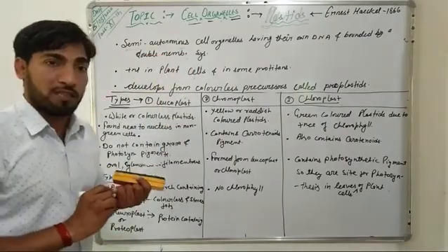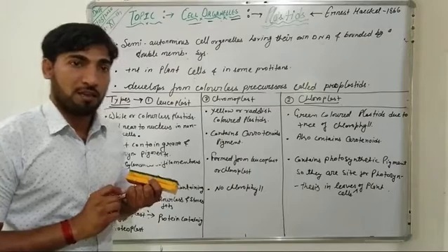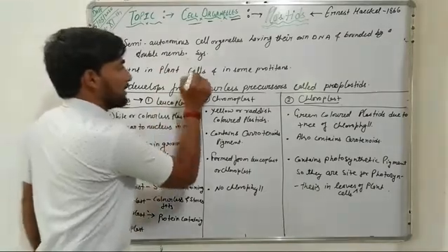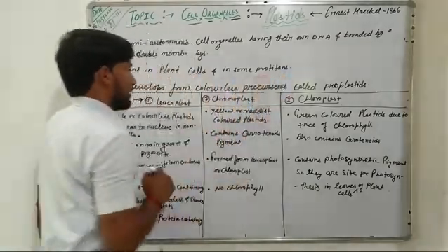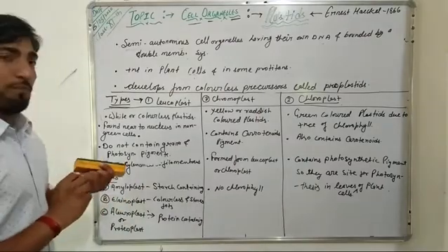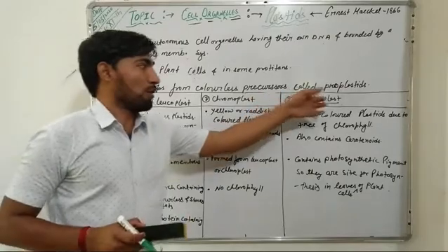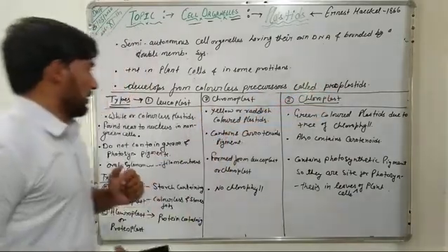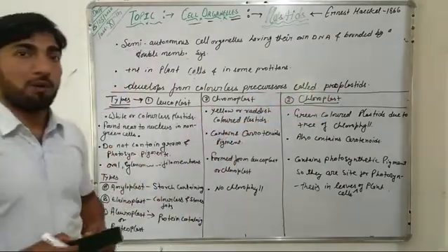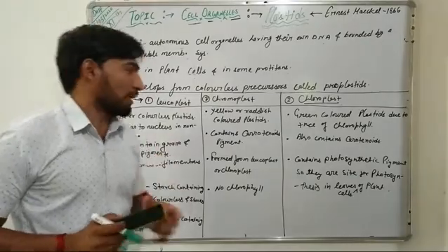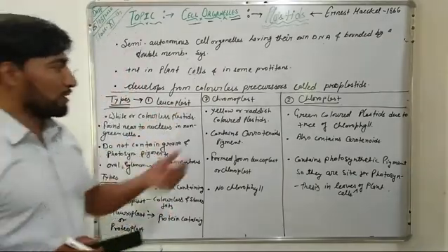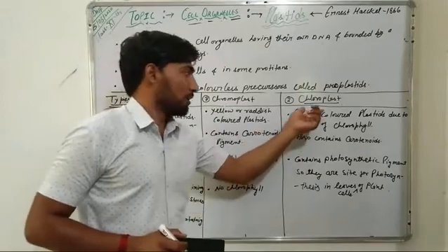Usually plastids are present in plant cells and they are also found in certain protists. They develop from colorless precursors called protoplastids, and the plastids found in plants are of three different types: leucoplast, chromoplast and chloroplast.